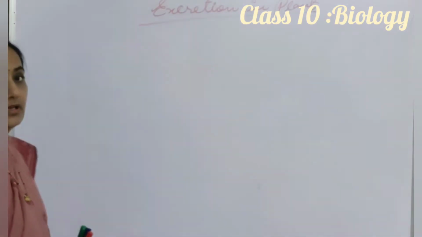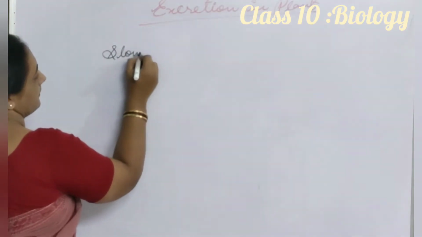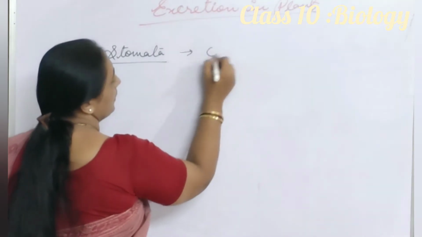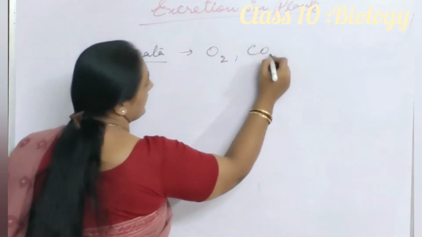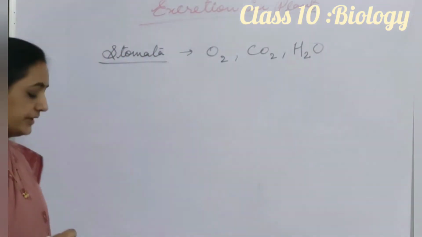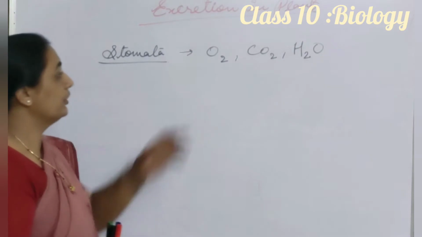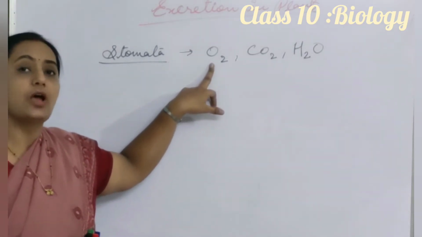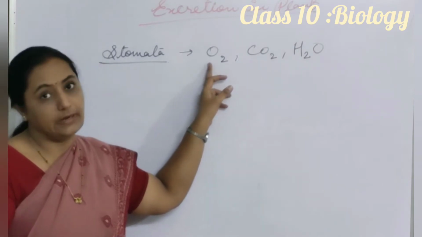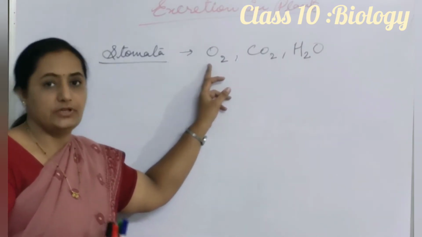Plants use stomata to remove oxygen, carbon dioxide and water. These three things are considered waste material for the plant. During the process of photosynthesis, O2 is released by the plant. This is waste material for the plant. Of course, for us it is useful, but for the plant it is waste material.